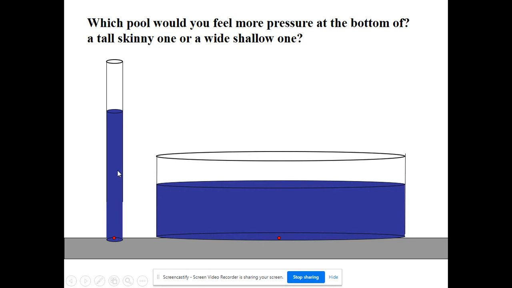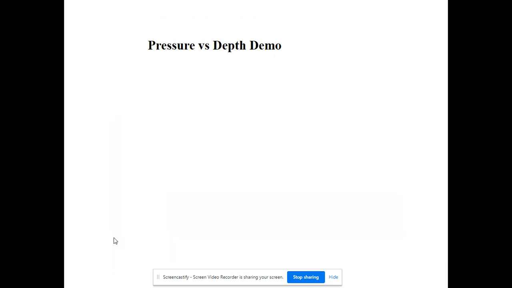We've got a tall, skinny container that does not have a lot of liquid in it, and we've got a much wider, shallower container that has quite a bit more water in it. The question is, which of these red dots would feel more pressure? Well, the answer is it would still be this tall, skinny one, even though it has less water. It has a greater amount of depth in the fluid. So even though this has less water in it, this would actually have a greater amount of pressure on it.